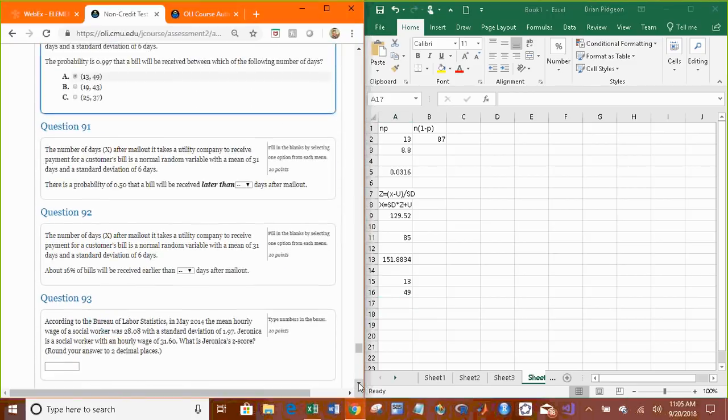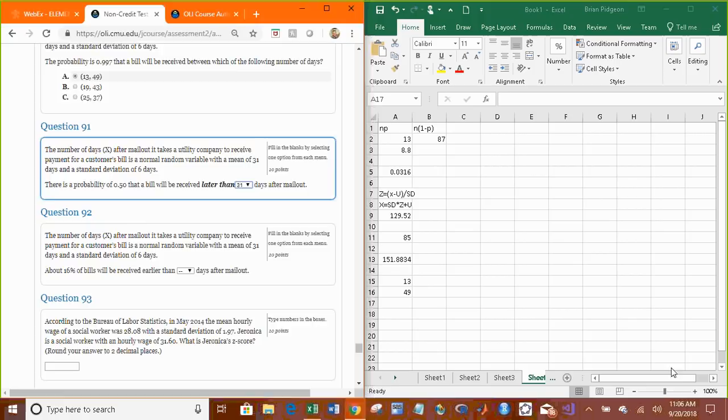The number of days X after mail-out it takes a utility company to receive payment for a customer's bill is a normal random variable with mean 31 and standard deviation 6. The probability is 0.5 that a bill will be received later than, well, think about the normal distribution. The mean cuts it into 0.5 and 0.5. So the mean is our value here, 31.